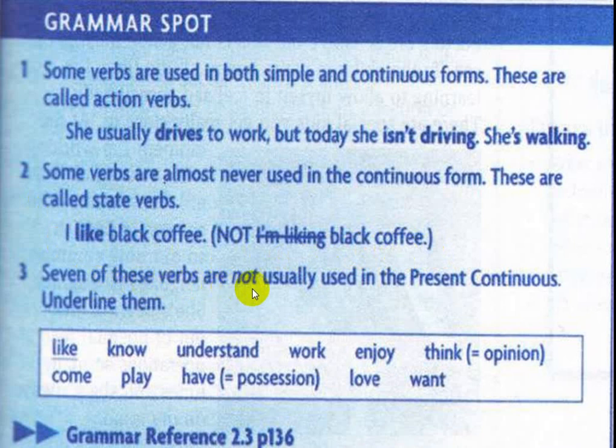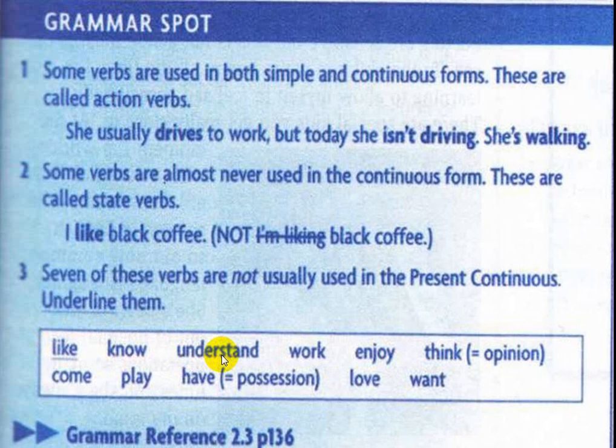7 of these verbs are not usually used in the present continuous. Underline them. 7 of these verbs are not used in the present continuous, so they are state verbs. First of all, like is a state verb. Know is a state verb.